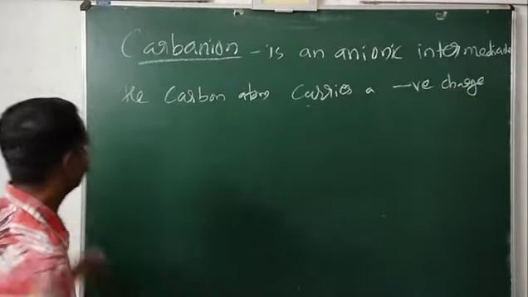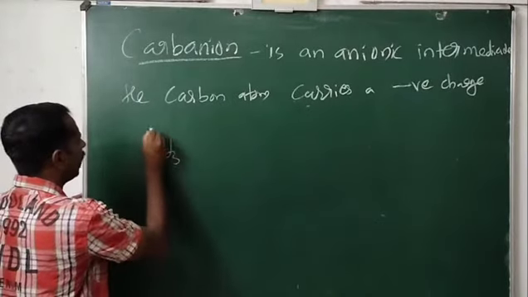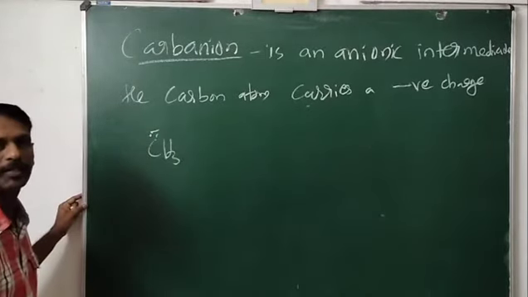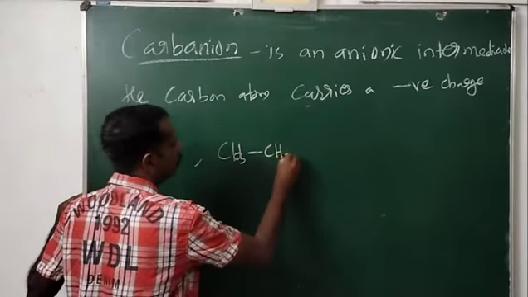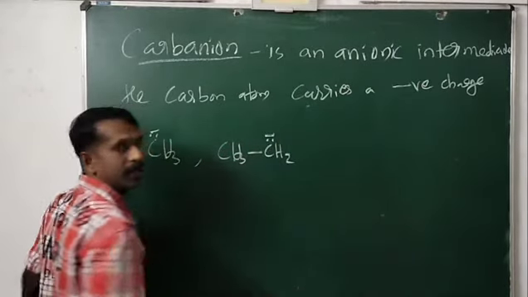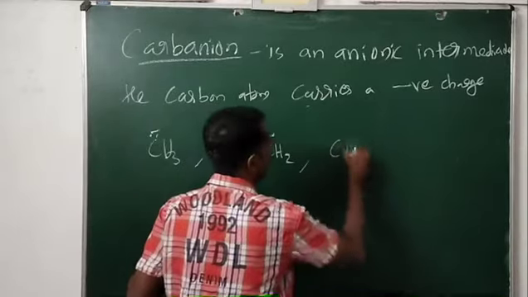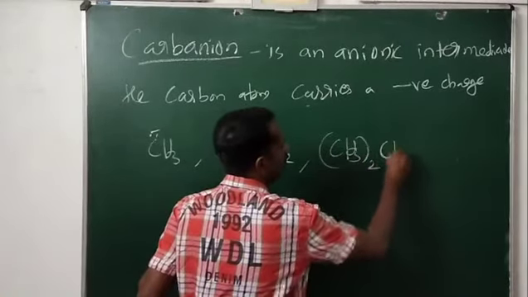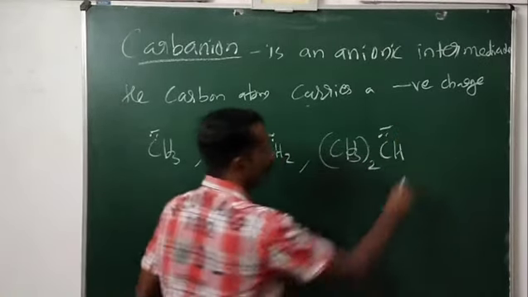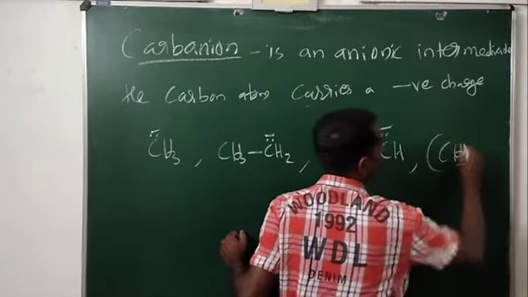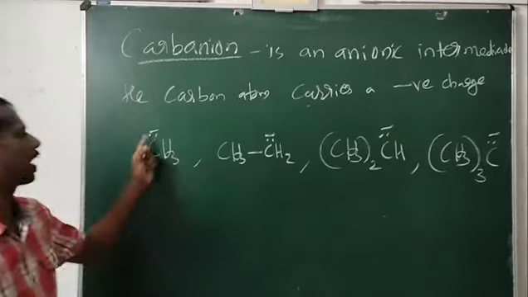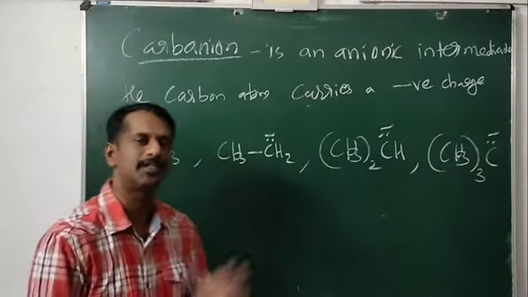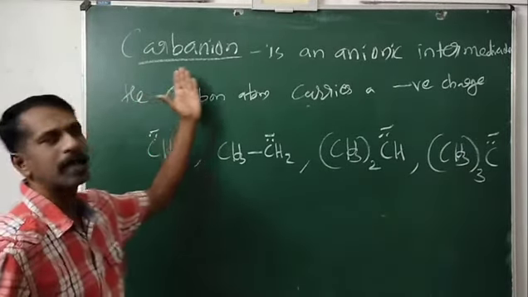Okay, example, look at it here. CH3 with a pair of electrons and a negative charge: methyl anion. CH3CH2 with a pair of electrons and a negative charge, (CH3)2CH, and (CH3)3C. Here you can see that the carbon atom is carrying a negative charge. Such intermediates are known as carbanions.